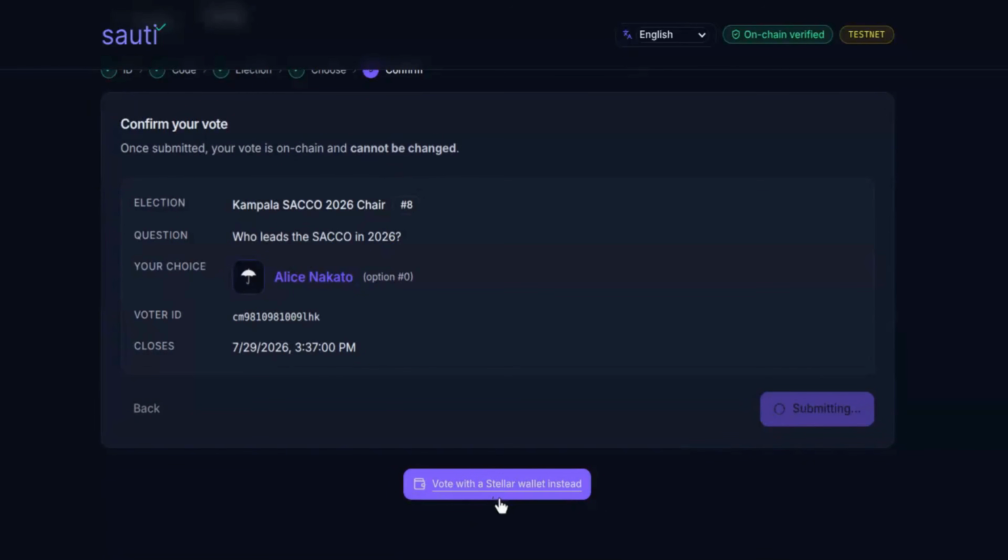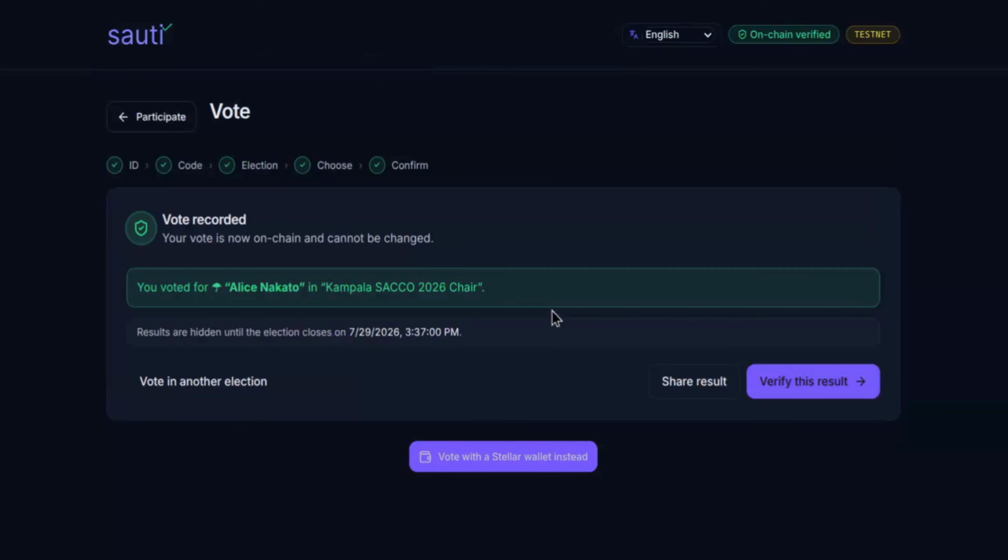You can still vote with a Stellar wallet if you don't want to go through these steps of verifying the phone number. You can see I've voted as Nakato, and the results will show up when the election ends.